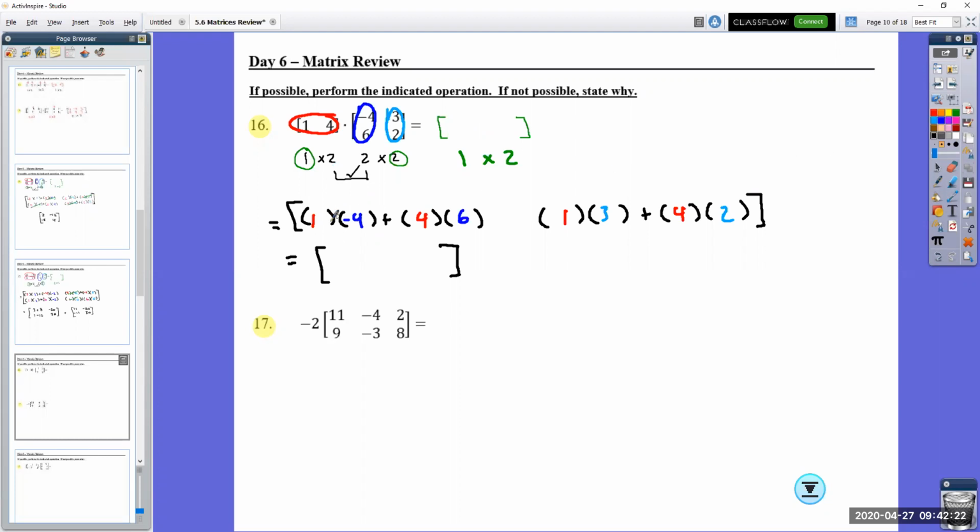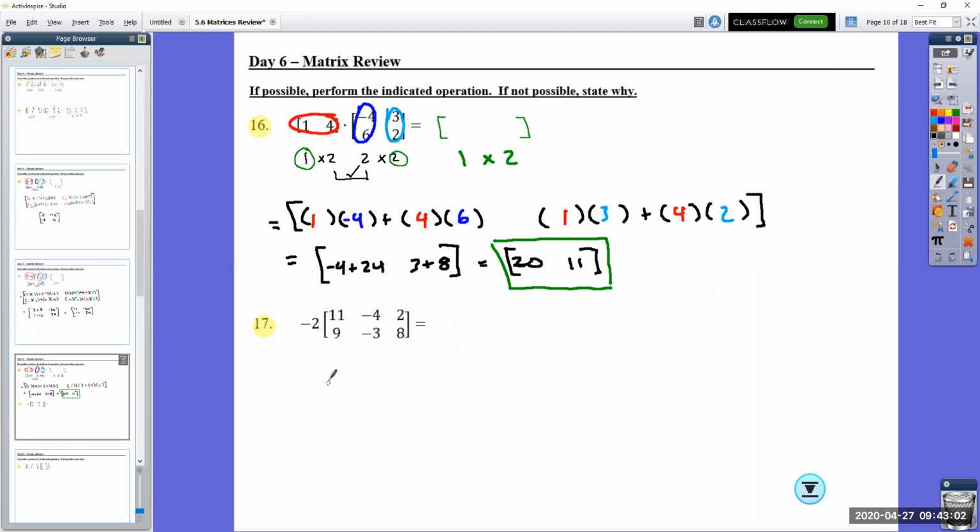As I multiply this together, I get -1 times 1 times a -4 is a -4 plus 24. And I have 1 times 3, which is 3. 4 times 2 is 8. That can be a positive 20, 11. That right there is our answer. But even if they're not square matrices, they can be multiplied together, but you have to do that check first. The question 17, a lot easier than what we had seen before.